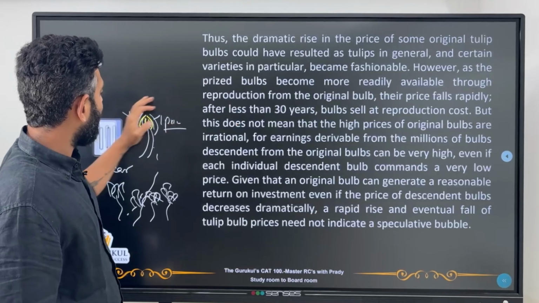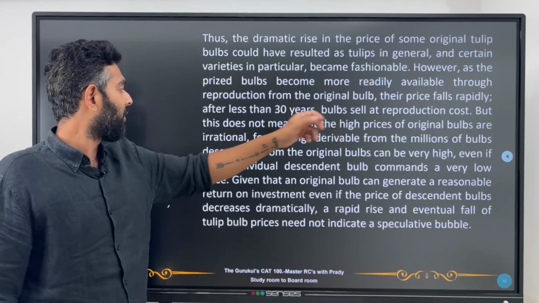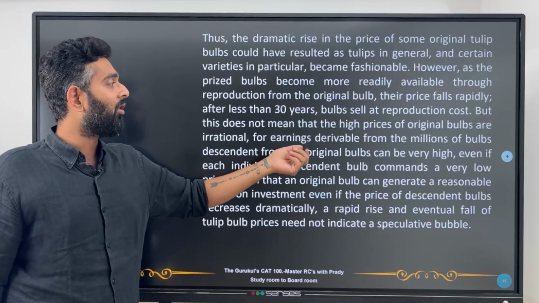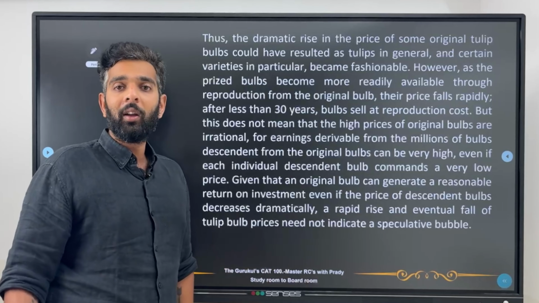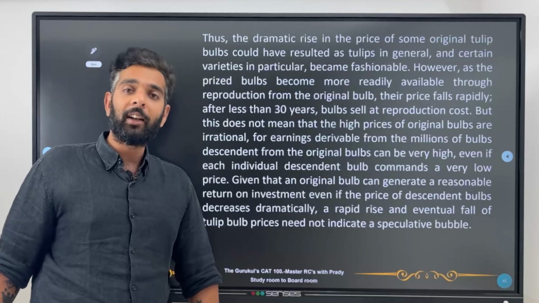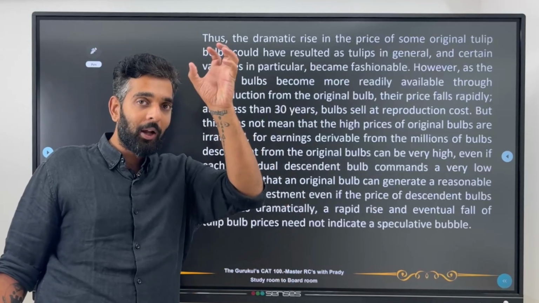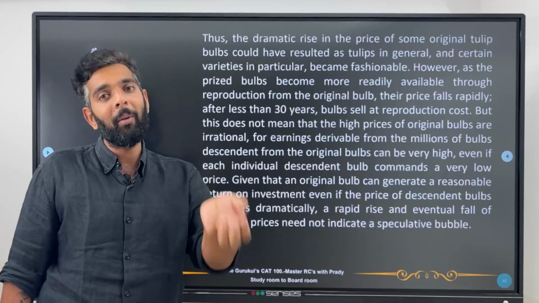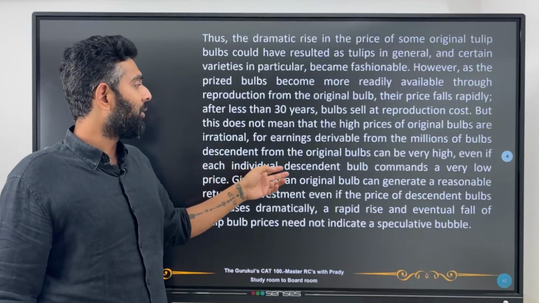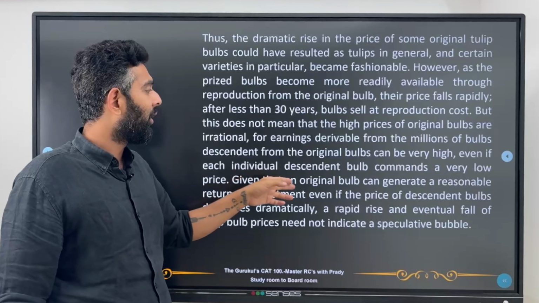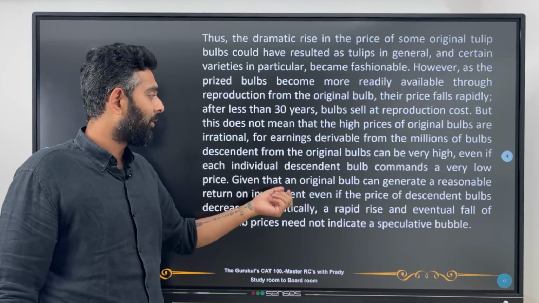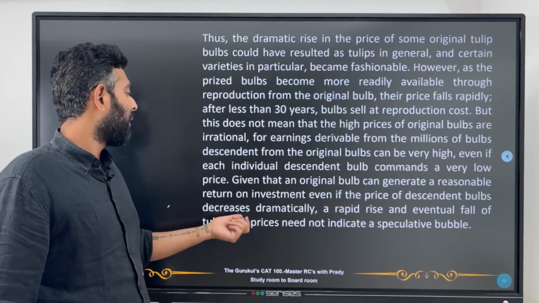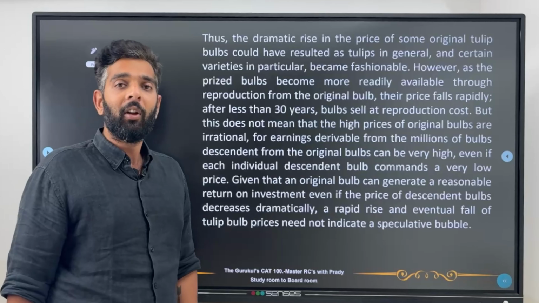So what is he saying? But this does not mean that the high price of original bulbs is irrational, for earnings derivable from the millions of bulbs descendant from the original bulbs can be very high. So the original bulb's price is not irrational. At that time it was correct. Why? Because when that bulb gives rise to millions of bulbs, if I'm selling all of them, it could come up to the same amount as the original bulb, even if each individual descendant bulb commands a very low price. Given that the original bulb can generate a reasonable return on investment, even if the price of descendant bulbs decreases dramatically, a rapid rise and eventual fall of tulip bulb prices need not indicate a speculative bubble.